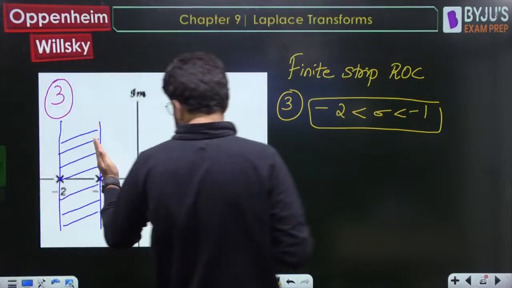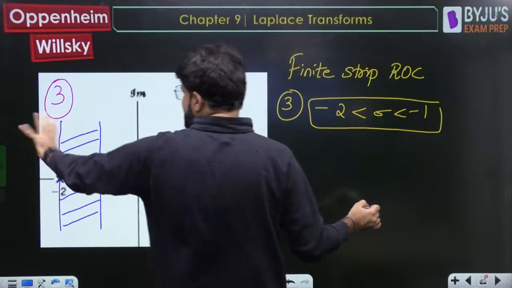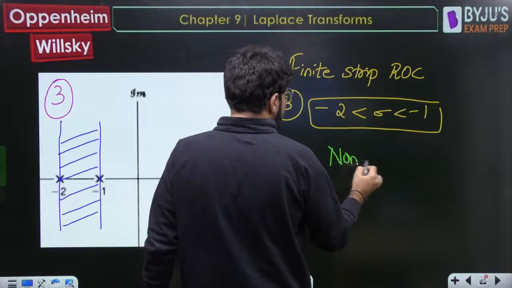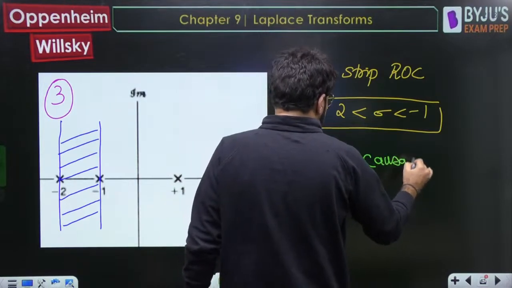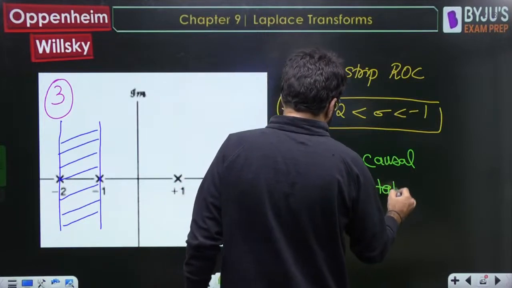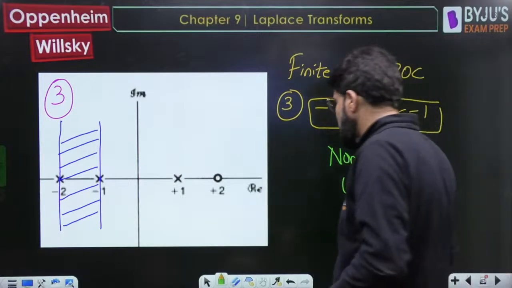Clearly ROC is not right-sided, so it is not causal. Is it left-sided? It is not anti-causal either. It is simply a finite strip, so we call it non-causal. Does it include the j omega axis? Not at all. So it is unstable.